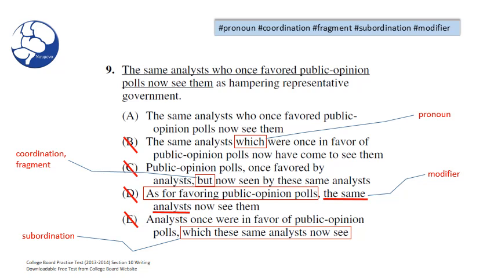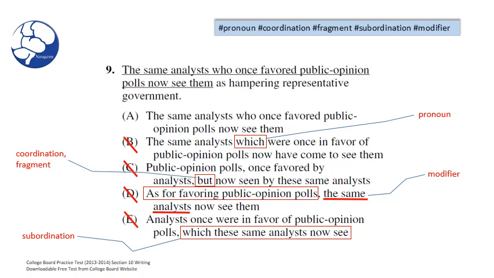Let's compare choice A and E so you can see the subordination error a little more clearly. In A, we have the same analysts, and we subordinate this idea who once favored public opinion polls now see them. So the actual main idea in choice A is the same analysts now see them as hampering representative government.